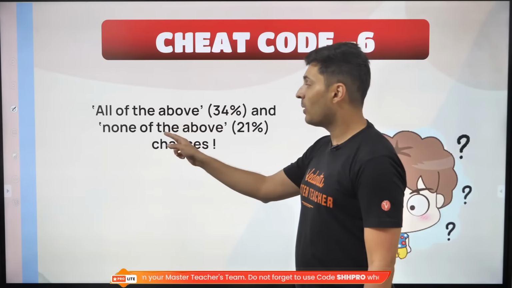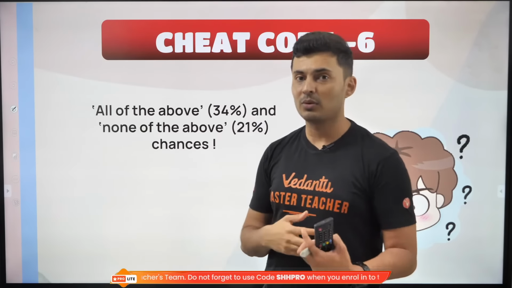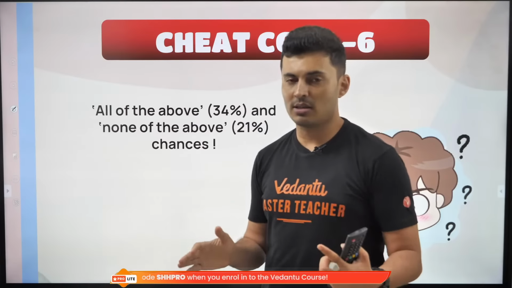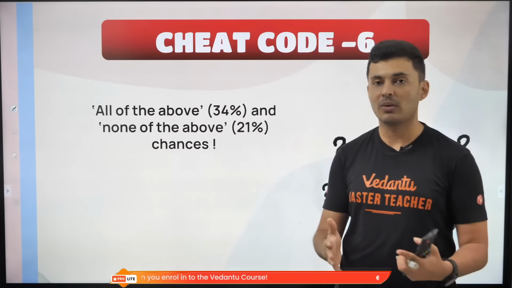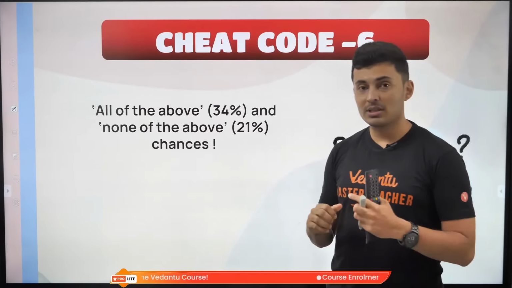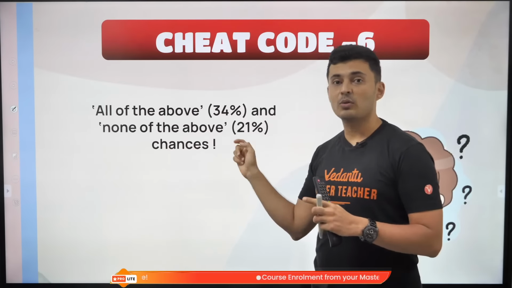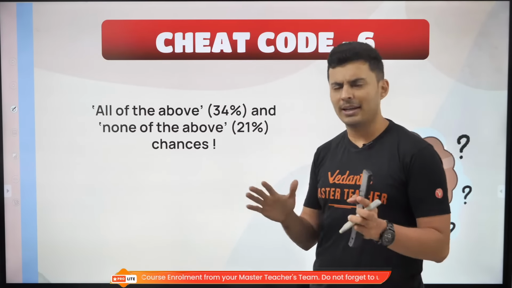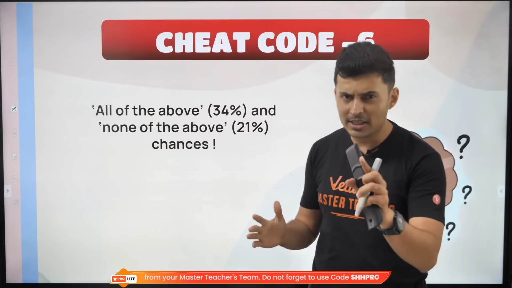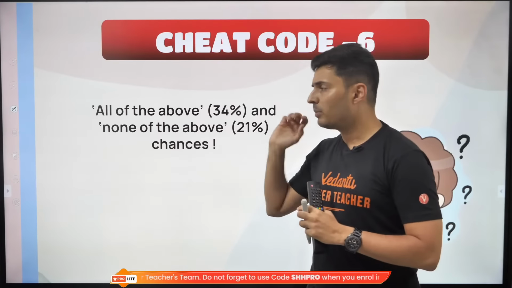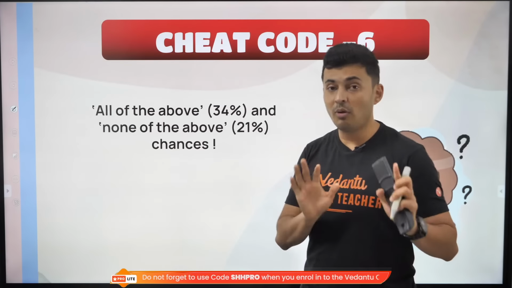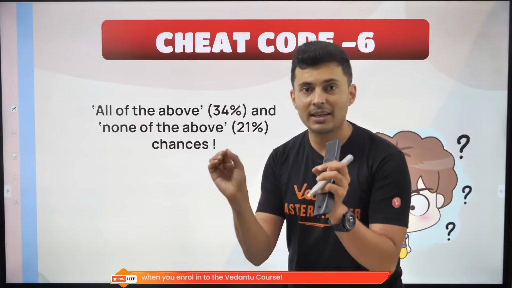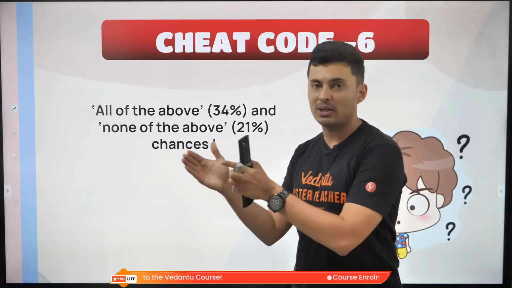Now, whenever you see all of the above and none of the above, many students get confused what to do. Well, these tricks you have to use only in the rarest of rare circumstances, when you have no time and you really want to guess. Whenever you see these options, remember, none of the above has a chance of 21% to be correct, and all of the above has a chance of 34% on average. That means if there is all of the above, you should probably go with it. If there is none of the above, and you want to take a guess, maybe you should not go with it, because usually the chance of getting an option correct should be equal, 25%.